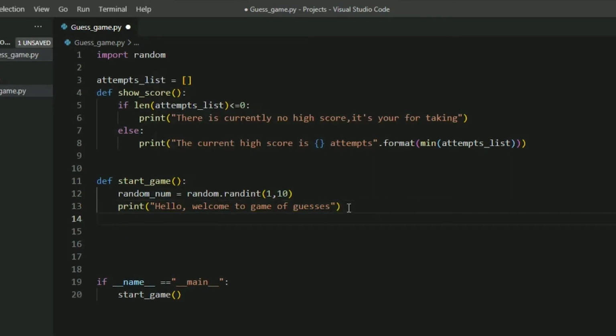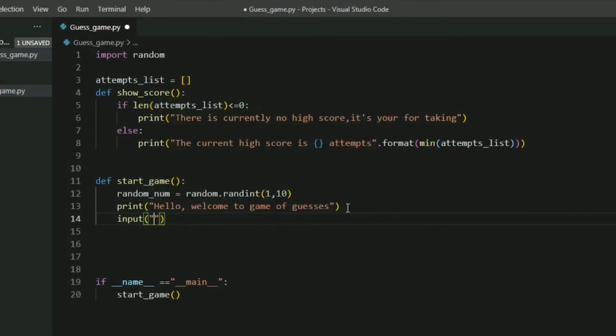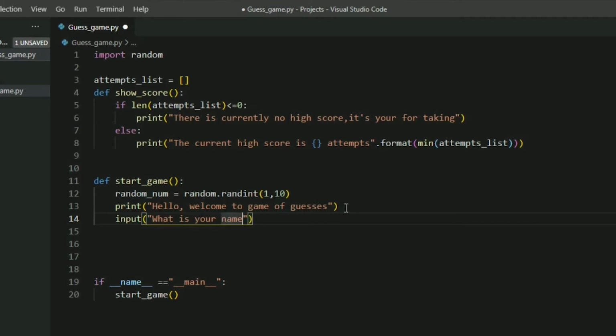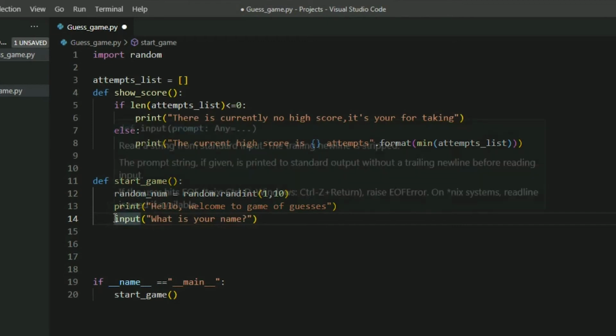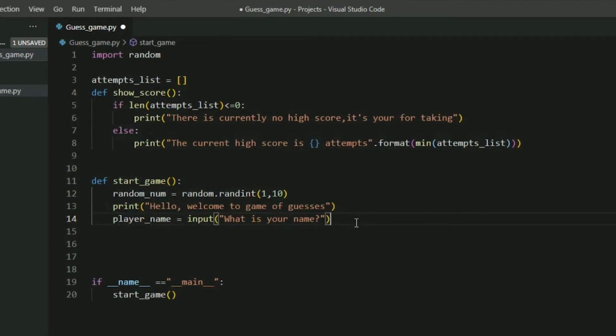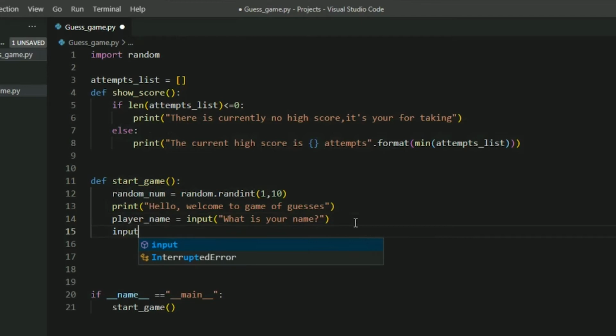Now let's ask the player their name. What is your name? With a question mark, and let's store this value in a variable called player name.